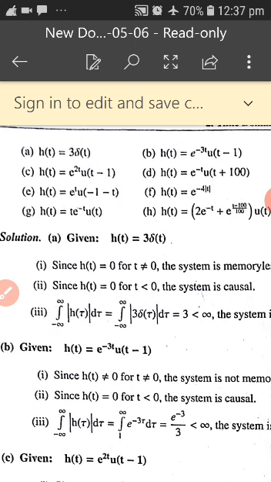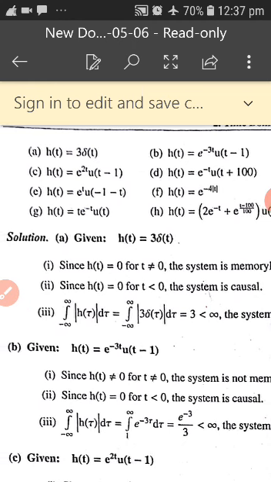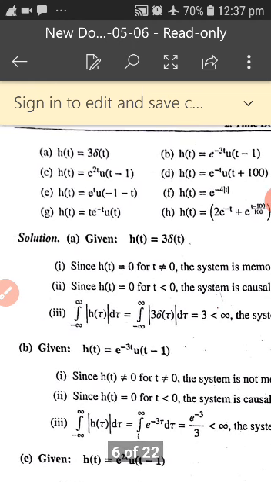A system is stable if every bounded input produces a bounded output, which means the output should be less than infinity. Then only the system is said to be stable. So we know what is memoryless, causal and stable. Now let us go for the problems.